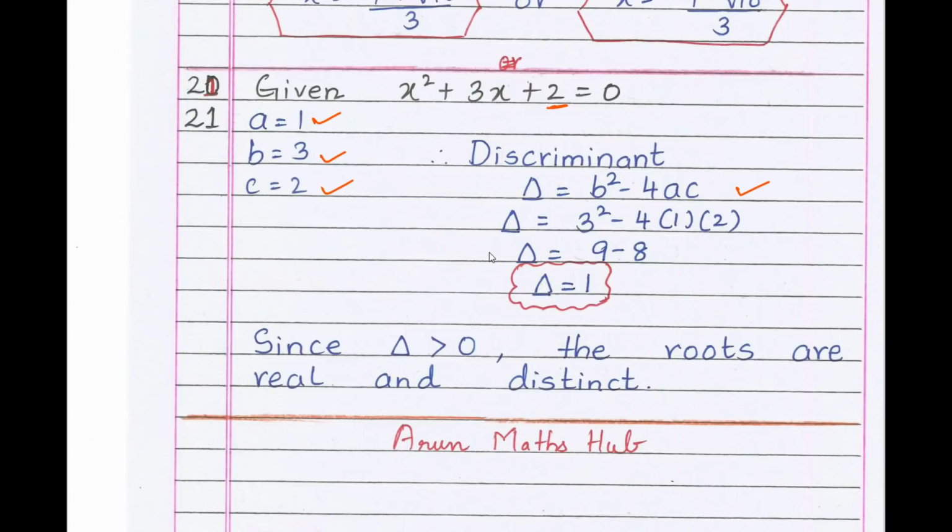Based on this concept, definitely you will expect one question in the examination. Again, it has appeared in the model paper. Delta equals, substitute the values of a, b and c. b is 3 square minus 4 into a is 1, c is 2. 3 square is 9, 4 ones are 4, 4 twos are 8, 9 minus 8 is 1. Therefore, the discriminant delta equals 1. Since delta is greater than 0, that means the roots are real and distinct. That means two roots exist.